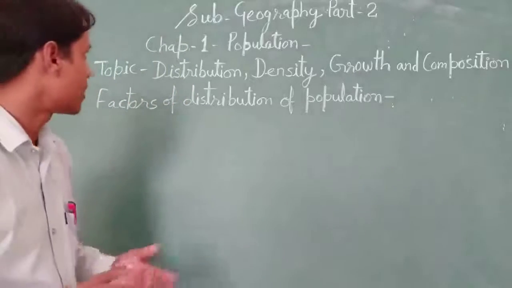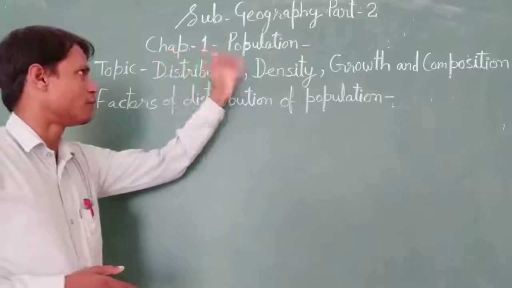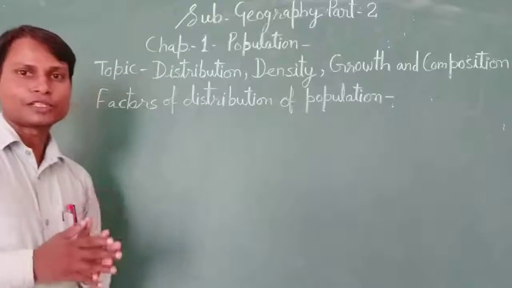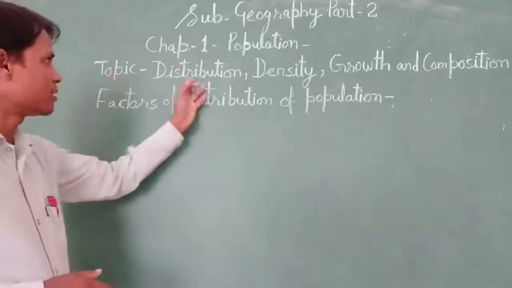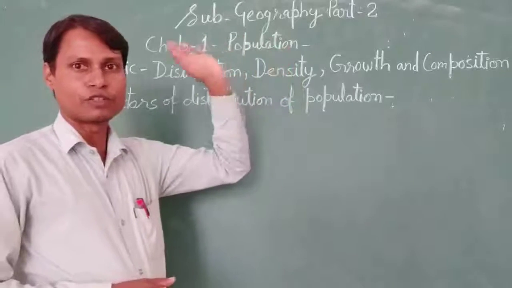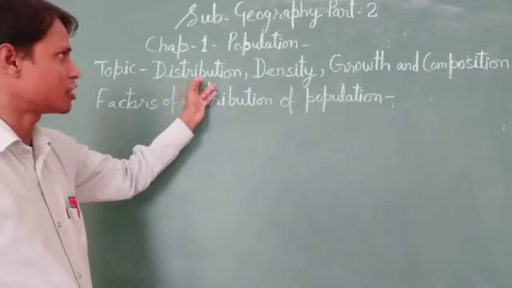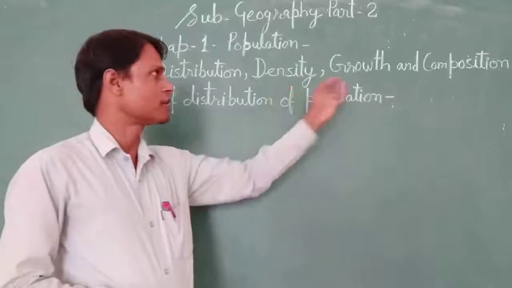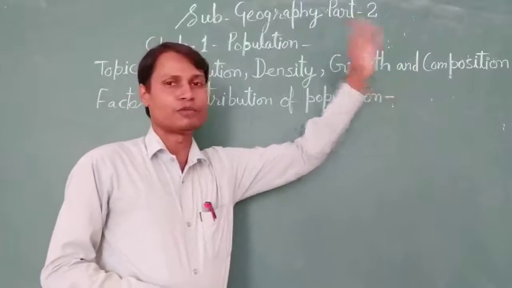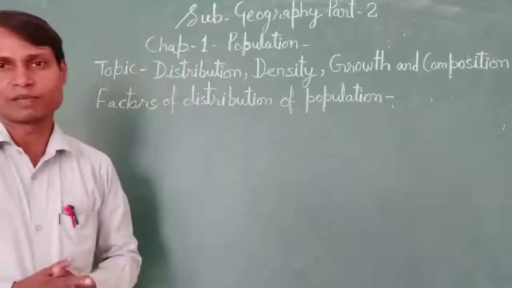So we just started the first chapter from this book, chapter number 1, Population. In this population chapter, we will study distribution, density, growth and composition. Okay? So these are the most important terms: distribution of population, density of population, growth of population and composition of population. We will study these in this chapter.